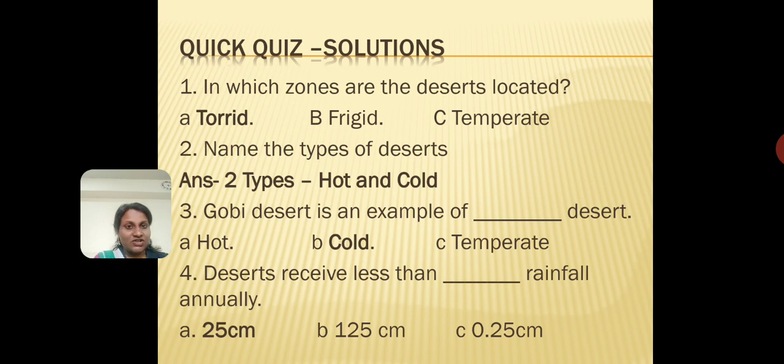Okay, I'm going to stop here today. This is our part 1 video on the lesson about deserts and climates. We've learned about deserts, the climate that they have in that region, and the location of the deserts. We also studied the types of deserts and some of the causes for the formation of deserts. These are the things which we studied in this video today. Go through it again, make a few notes about it so that you at least remember what you have studied.